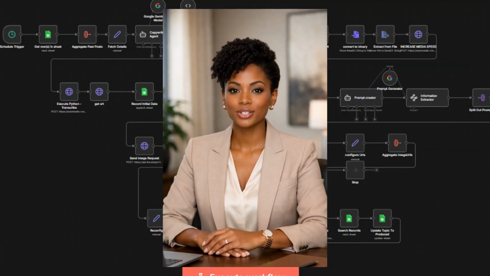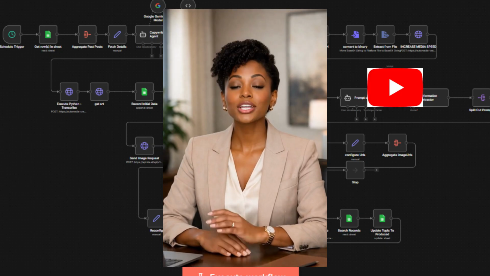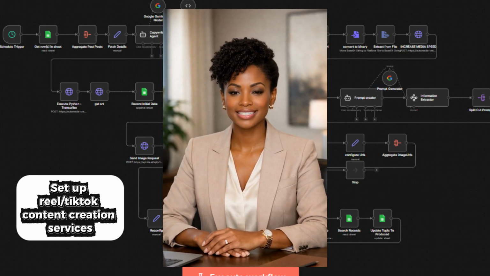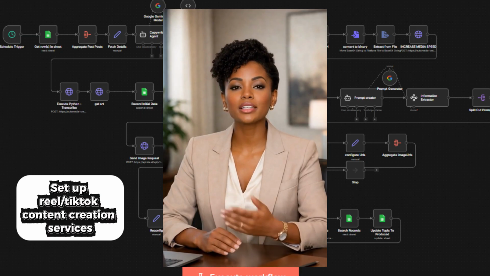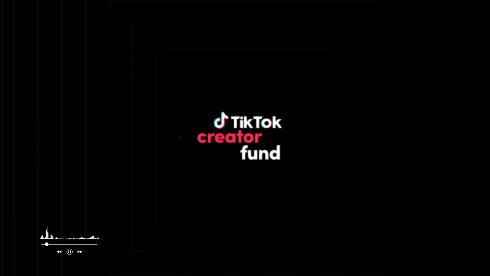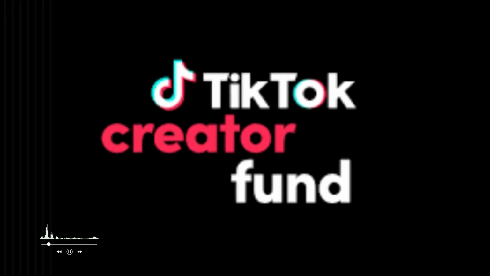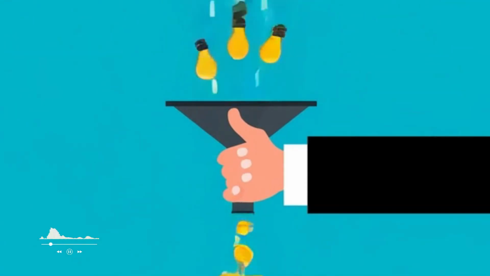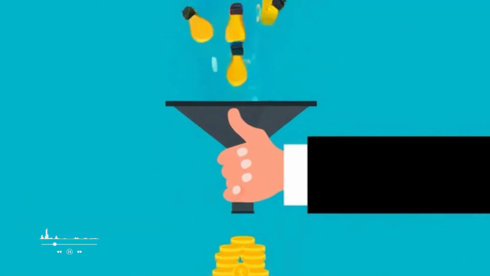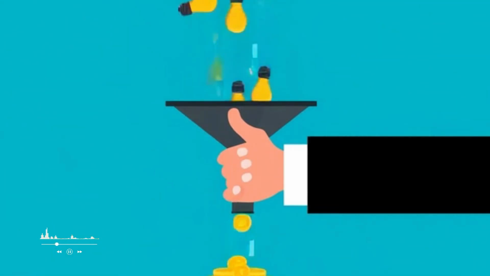There are several ways that you can monetize the daily Reels or TikToks that this workflow will be making for you. You can create a YouTube channel that you can eventually monetize. You can set up Reel, TikTok creation services on Fiverr or Upwork. Each one is usually $10, but since you're not creating them manually, you can beat the competition with a lower price. Or you can monetize them via TikTok with the Creator Fund, or use them as content to lead to your lead magnet. Plus a few other ways, but full transparency, I have only used 2 of these monetization methods so far, so they're the only ones I know work 100%.